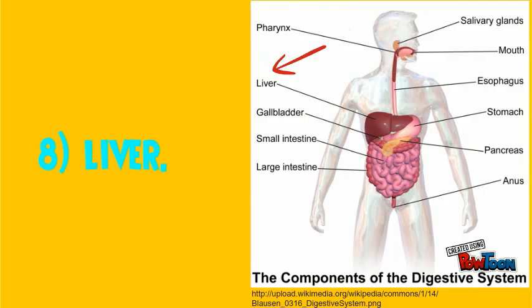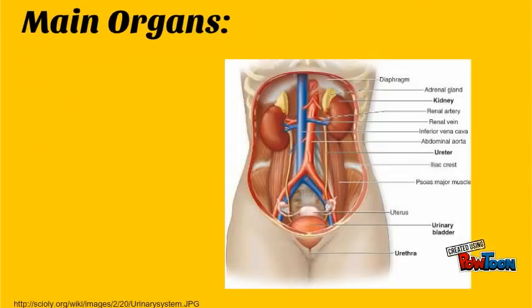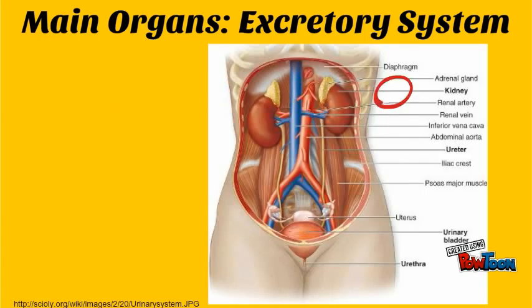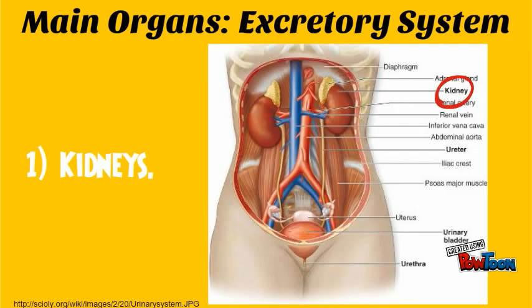Liver. Its main function is to process the nutrients absorbed from the small intestine. Main organs for the excretory system. Kidneys. The kidneys maintain levels of water and dissolved materials. Also it controls blood pressure.